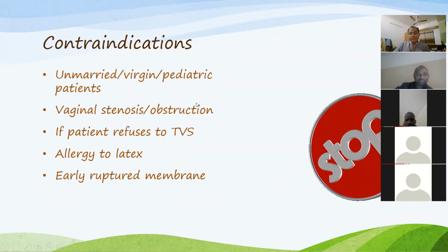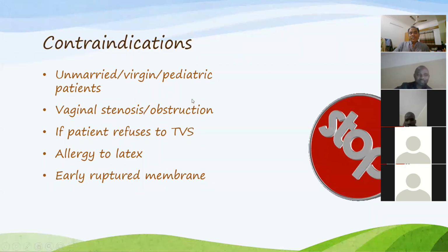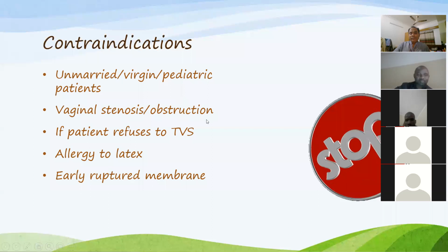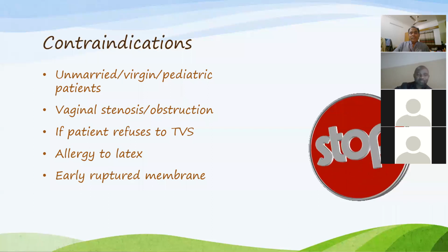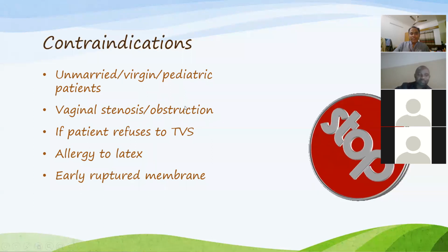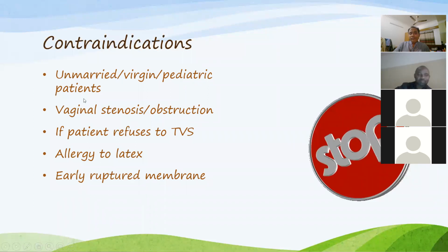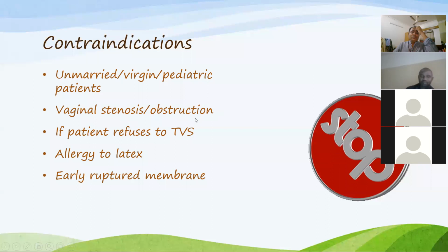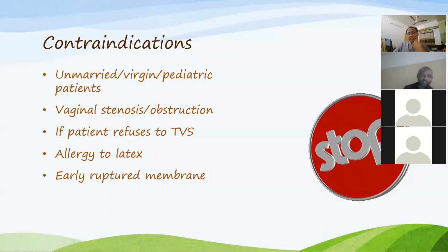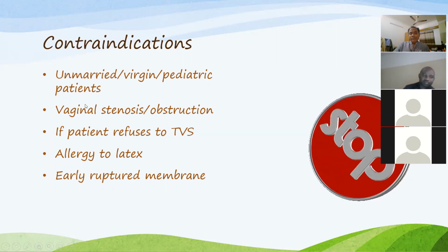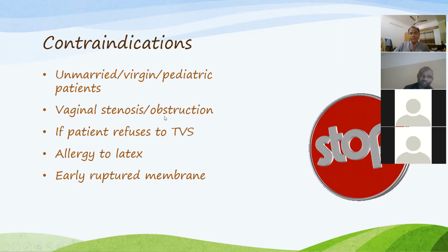Vaginal stenosis and obstruction would be difficult for introduction of the TVS probe. That's why it is contraindicated, because if you do it forcefully, it may cause injury to the vagina, resulting in bleeding. So if there is stenosis or obstruction, you should not go for it.